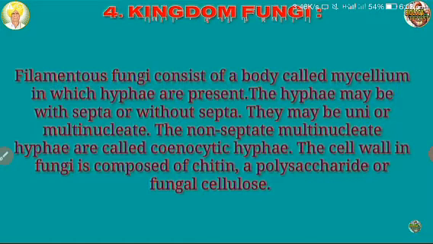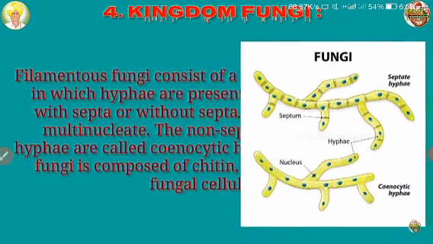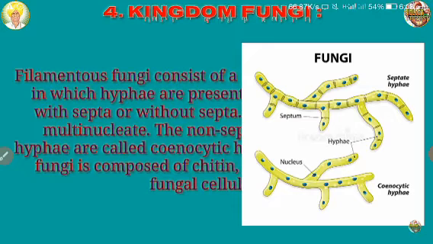These hyphae may be with septa or without septa. They may be uni- or multinucleate. The non-septate multinucleate hyphae are called cenocytic. See in this figure, the septa is present, so it is called septate hyphae. And if the hyphae do not have septa but many nuclei are present, then it is called cenocytic hyphae. Okay, it is clear from the figure.